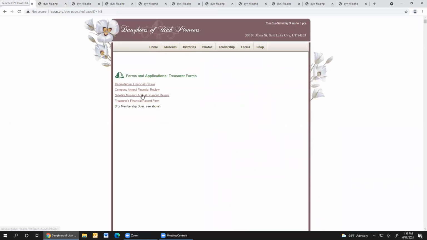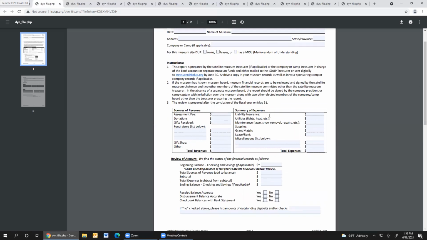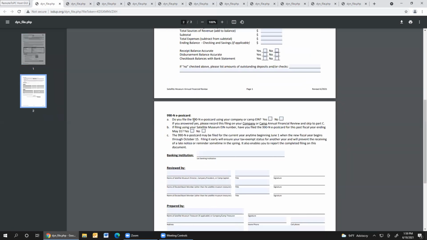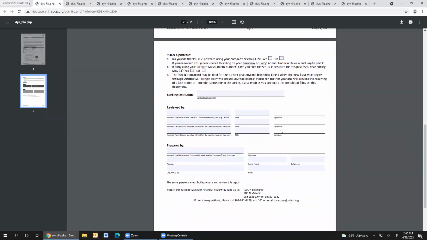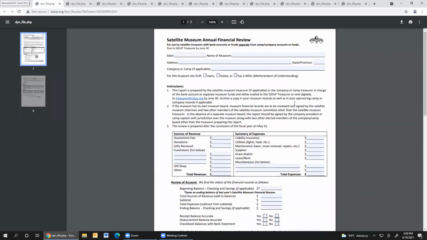It's a little different with the Satellite Museum review. It's a 2-page document. We ask you to break this out a little bit more. And then you go to the second page, and here's where it talks about the 990N e-postcard, because sometimes the camps or companies file them under their number. Sometimes the museum has gotten their own Satellite Museum EIN number and they file. So the questions are a little different, but please read through this carefully. And again, this is explained in more detail in those other documents we talked about earlier from the IRS and also the reports.